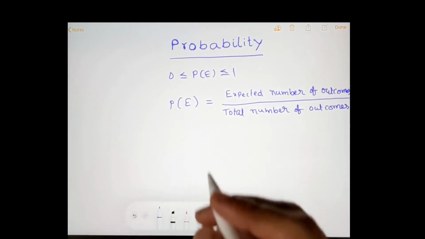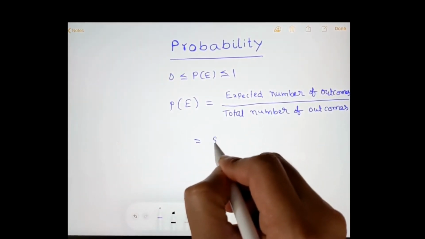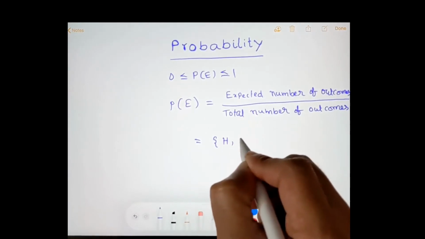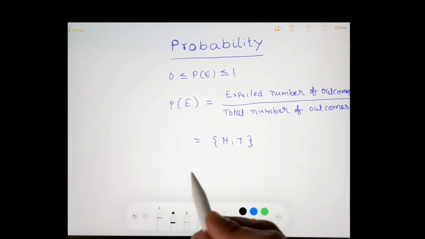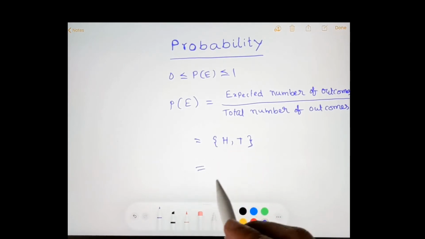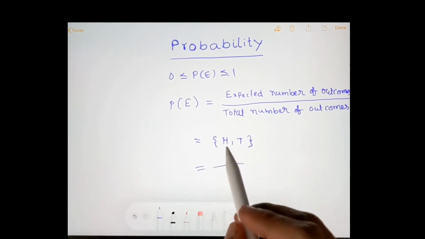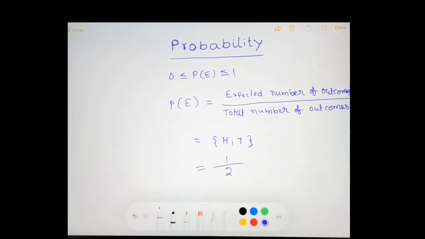For example, when we toss a coin, what are the possible outcomes? It can be either head or tail. Maximum 2 possible outcomes are there. If we ask what is the probability of getting head when we toss a coin, then the answer will be expected number of outcomes. How many heads are there? Only one head is there, and total number of outcomes are 2. 1 by 2 is the answer.